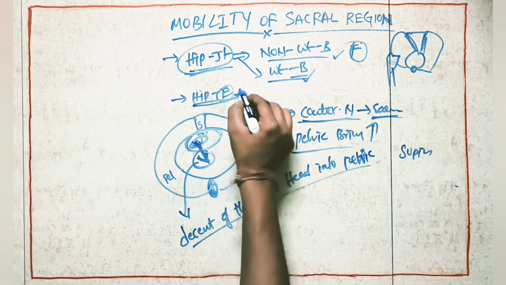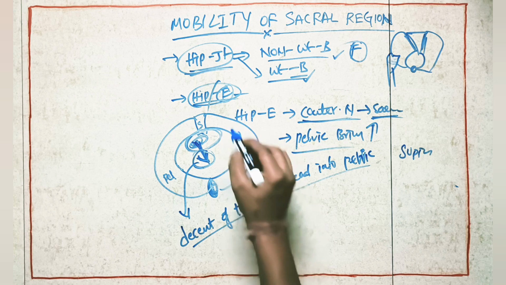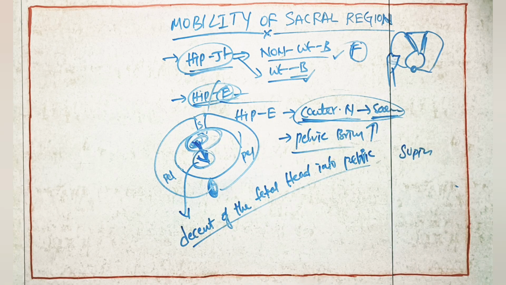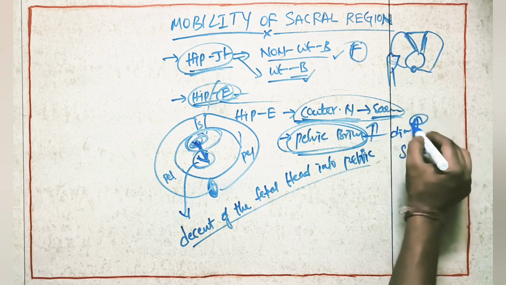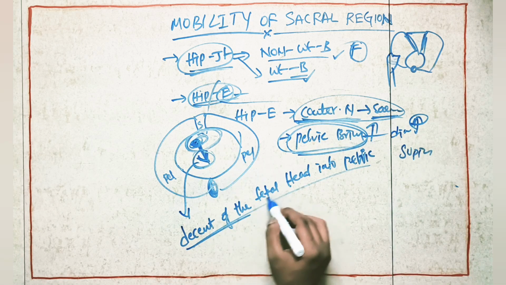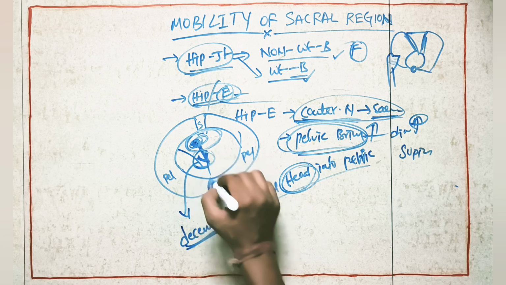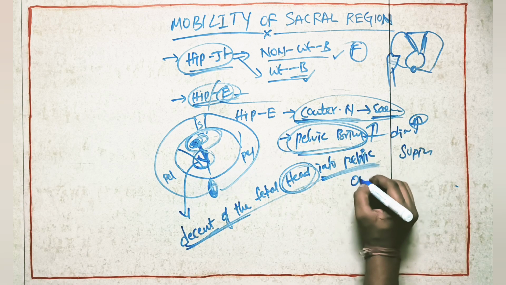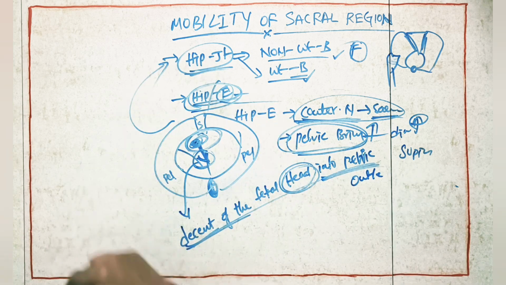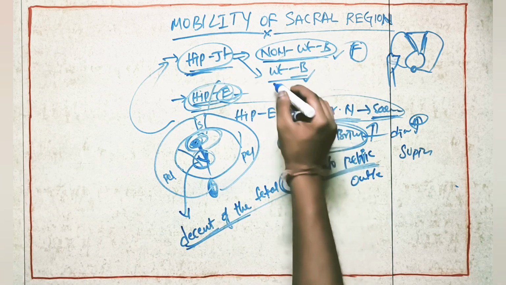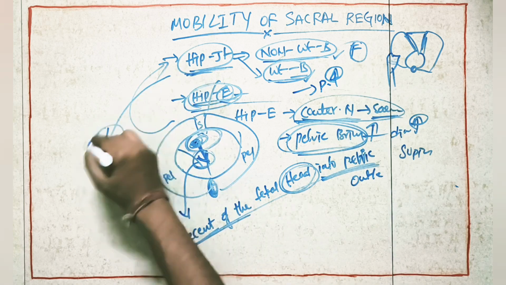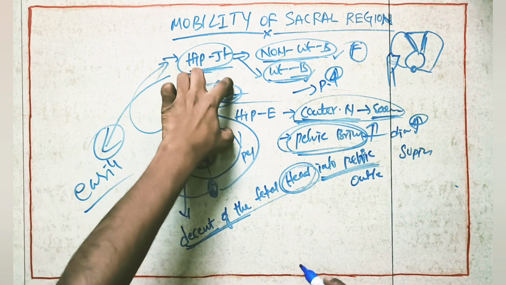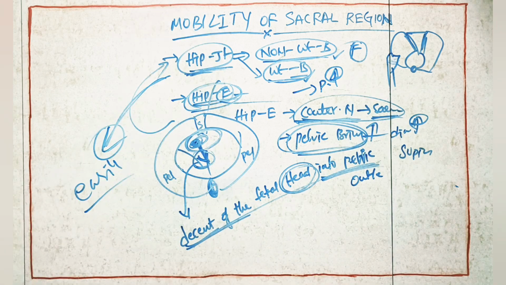So before delivery, if we first do the hip extension movement, it is going to create the counter nutation in the sacrum. Because of that, the pelvic brim diameter will increase, and the head of the baby will descend into the pelvic outlet. After this extension, if we keep the patient in hip joint flexion position, it is going to create the nutation in the sacrum. After that, it will increase the pelvic outlet diameter more, so the baby can come out easily. So first hip joint extension followed by hip joint flexion for delivery purposes. Clear?